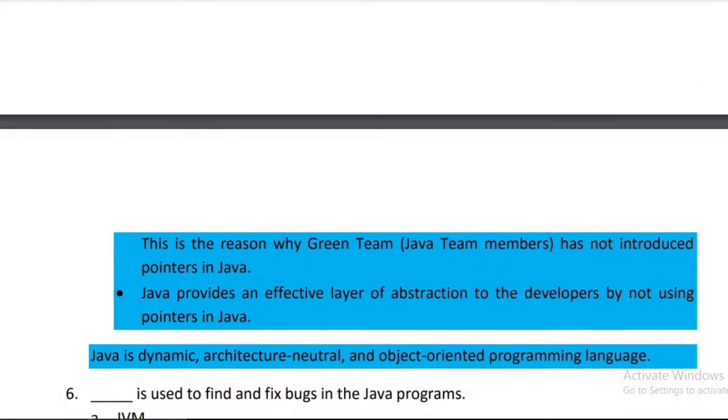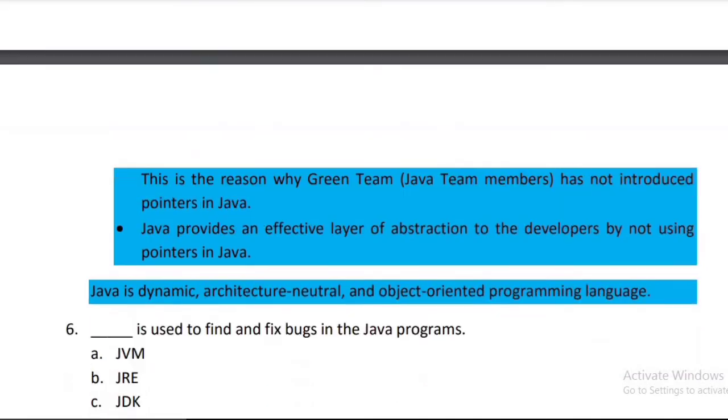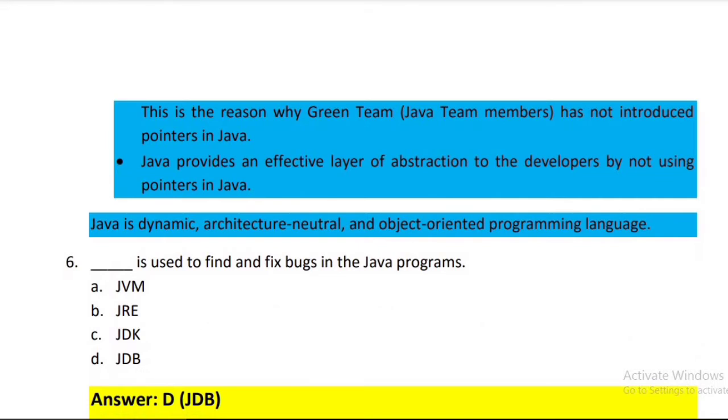This is the reason why the Green Team Java team members have not introduced pointers in Java, right? Java provides an effective layer of abstraction to the developers by not using pointers. Java is dynamic, architecture neutral, and it is easy to use, an object-oriented programming language, or it is also called a multi-threading language.